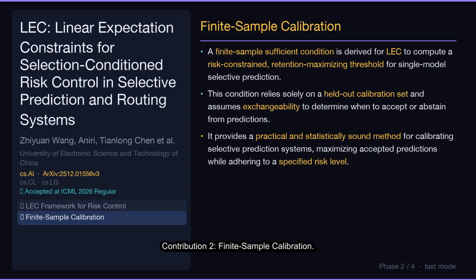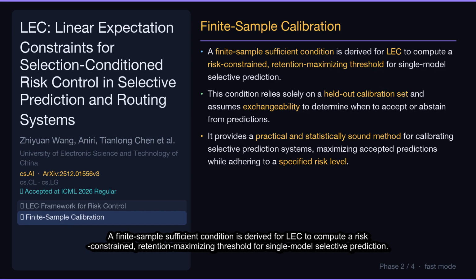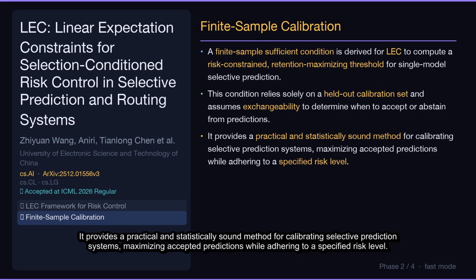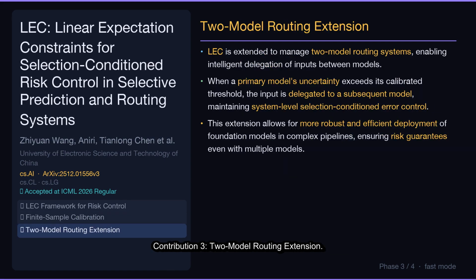Contribution 2. Finite sample calibration. A finite sample sufficient condition is derived for LEC to compute a risk-constrained, retention-maximizing threshold for single-model selective prediction. This condition relies solely on a held-out calibration set and assumes exchangeability to determine when to accept or abstain from predictions. It provides a practical and statistically sound method for calibrating selective prediction systems, maximizing accepted predictions while adhering to a specified risk level.